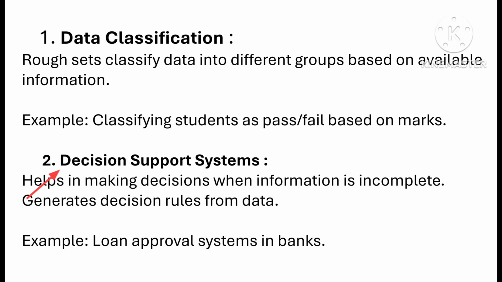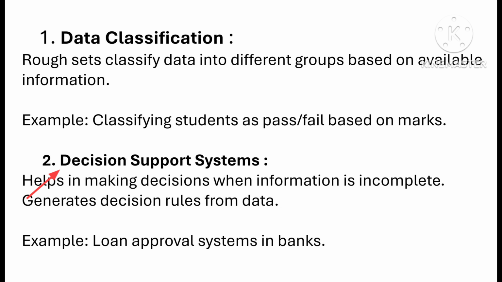Second one is decision support system. Helps in making decision when information is incomplete. Generate decision rules from data. Example, loan approval system in bank. Here decision support system means a system that helps people make correct decision using available data, especially when some information